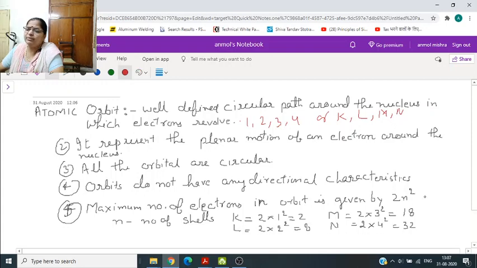Now n is the number of the shell. So shells, you have just now written, are K, L, M, N. K is the first shell, L second shell, M third shell, and N fourth shell. Likewise more shells are also present, 5, 6, 7. So 2 into 1 square is 2, so K shell can accommodate only 2 electrons, L 2 into 2 square is 8, M 2 into 3 square is 18, N 2 into 4 square is 32.